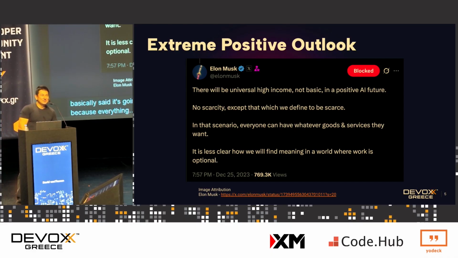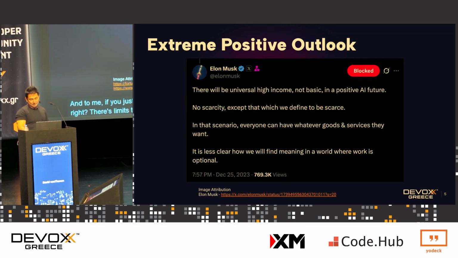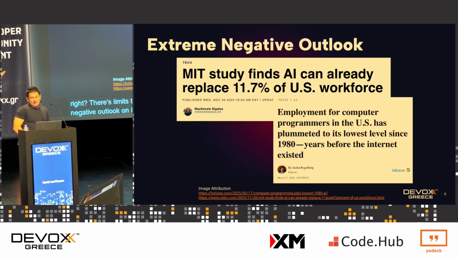And to me, if you just think about it for a second, we all can't drive a Ferrari or a Porsche, right? There's limits to what you can build. So if you look at the extreme negative outlook on it, the extreme negative outlook, right, is AI is there, and here's an MIT paper, I think it was posted to Fortune.com, where it says the MIT study says that 11.7%, or about 12%, of jobs in the US can already be automated.